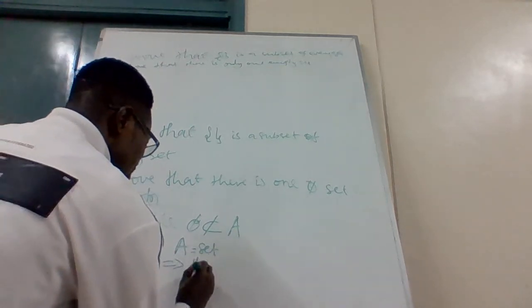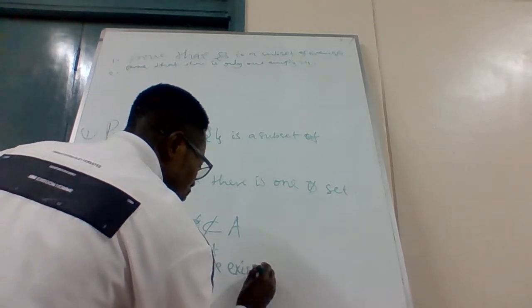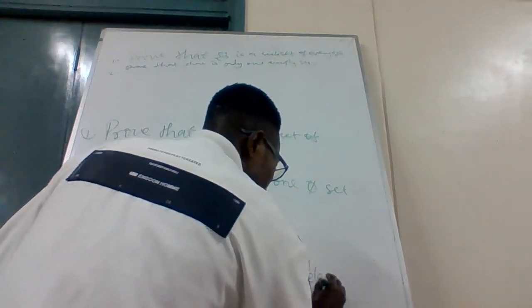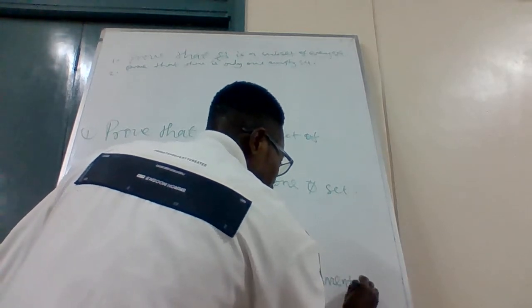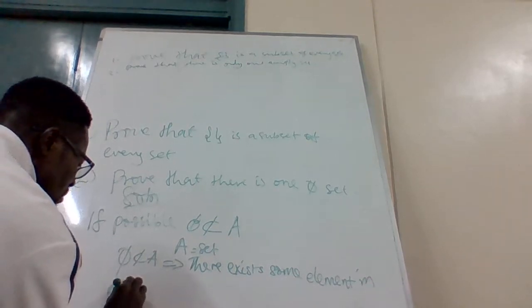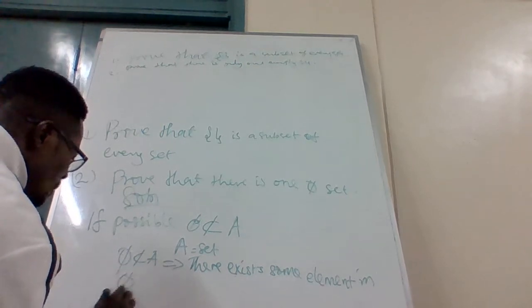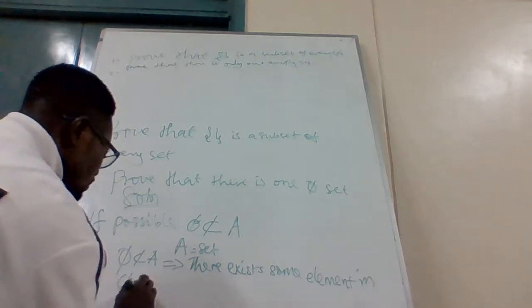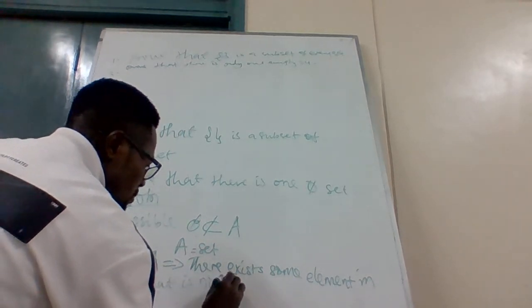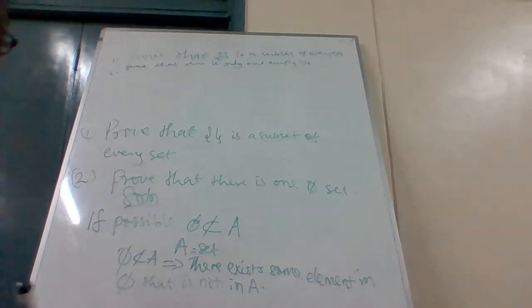It implies that there exists some element in this empty set that is not in A. That is exactly what we are talking about.